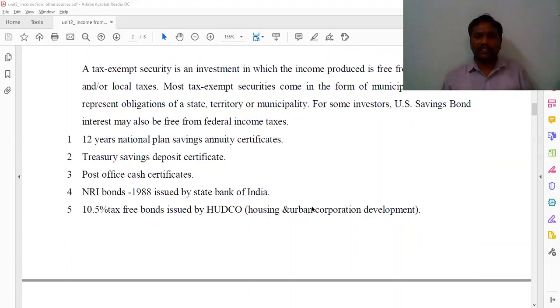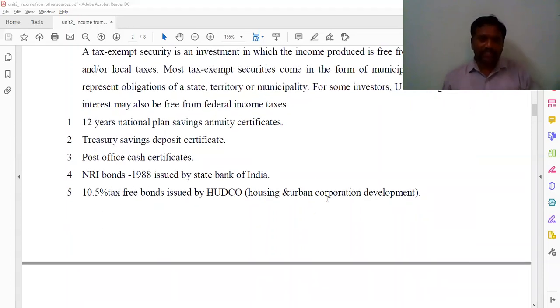What are they? Look at your list. One is the 12 years National Plan Saving Certificates, Treasury Saving Deposit Certificates, Post Office Cash Certificates, National Plan certificates, Post Office National Savings certificates, and Post Office cumulative term deposits, and the scheme fixed deposit and the government saving certificates, scheme fixed deposit of post office, and NRI bonds of 1988, and NRI bonds of State Government of India, and 9.25% tax-free Rural Electrification Corporation bonds, and 10.5% HUDCO, Housing and Urban Development Corporation.